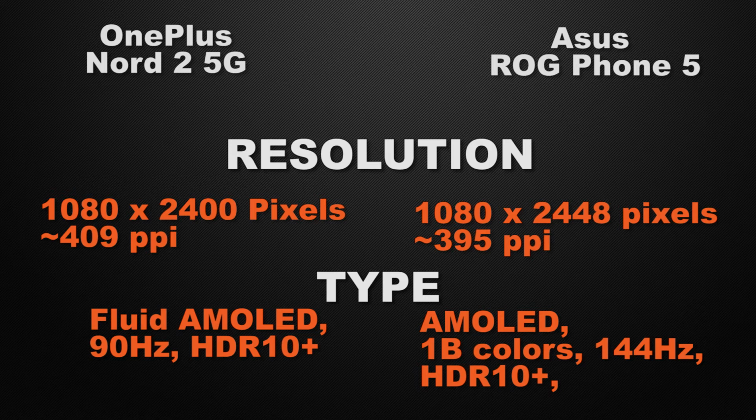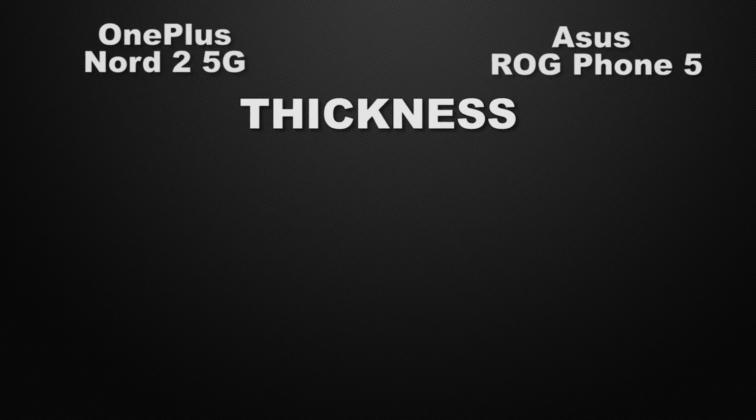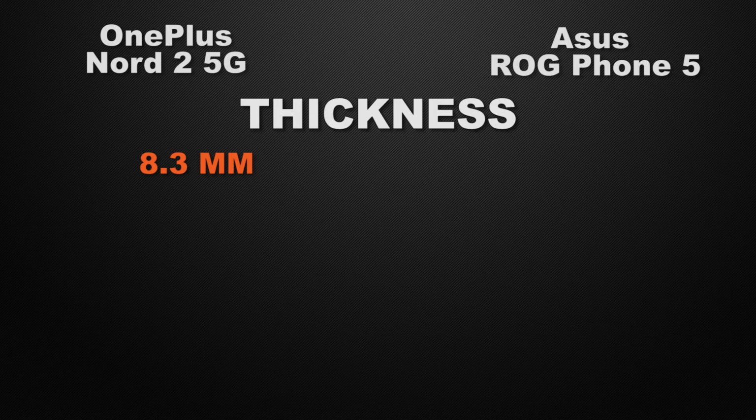So the winner here is ROG Phone because it has 144Hz of refresh rate, which is a great thing for a gaming smartphone. Moving to the body features of the devices, let's start with the thickness of the devices. Nord 2 has 8.3 mm of thickness, whereas ROG Phone has 10.4 mm of thickness. So the winner here is Nord 2 because it has a slimmer body.